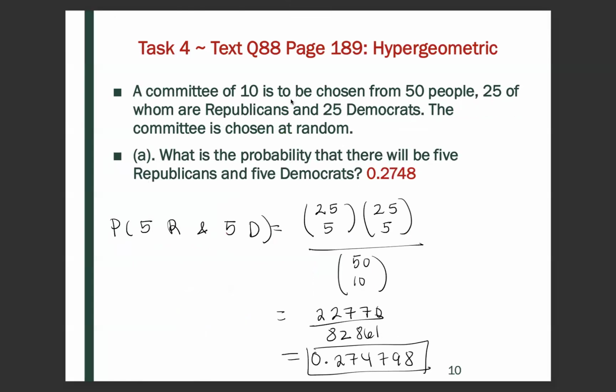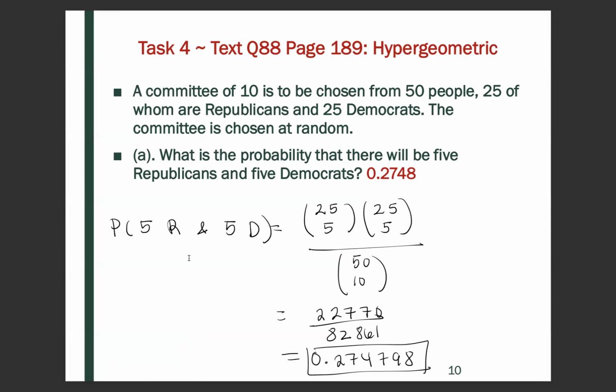A committee of 10 is to be chosen from 50 people, 25 of whom are Republicans and 25 who are Democrats. The committee is chosen at random. What is the probability that there will be 5 Republicans and 5 Democrats? I've used R to denote Republicans and D to denote Democrats.